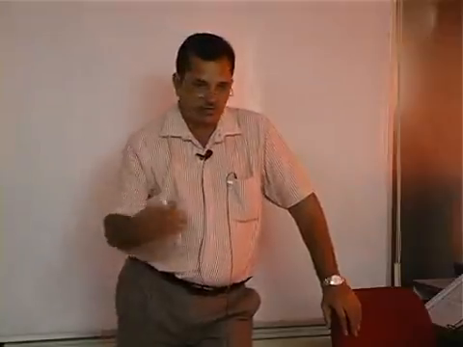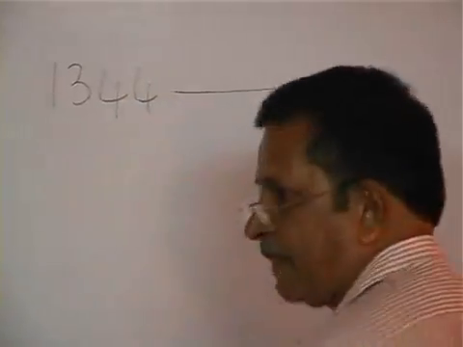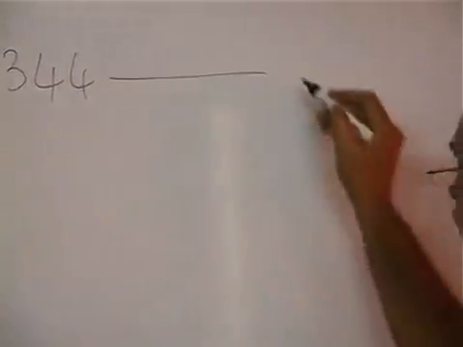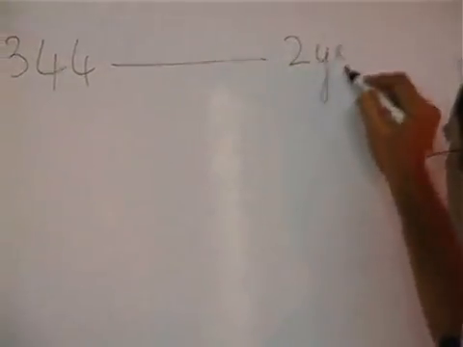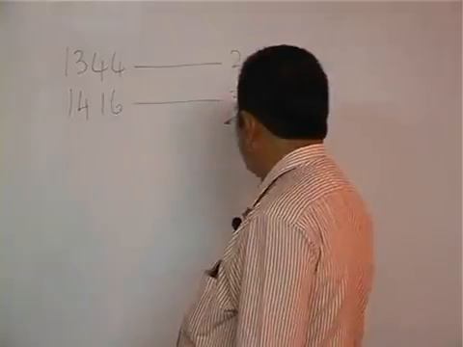Okay, write down one problem. A certain sum amounts to rupees 1344 in 2 years and 1416 in 3 years.